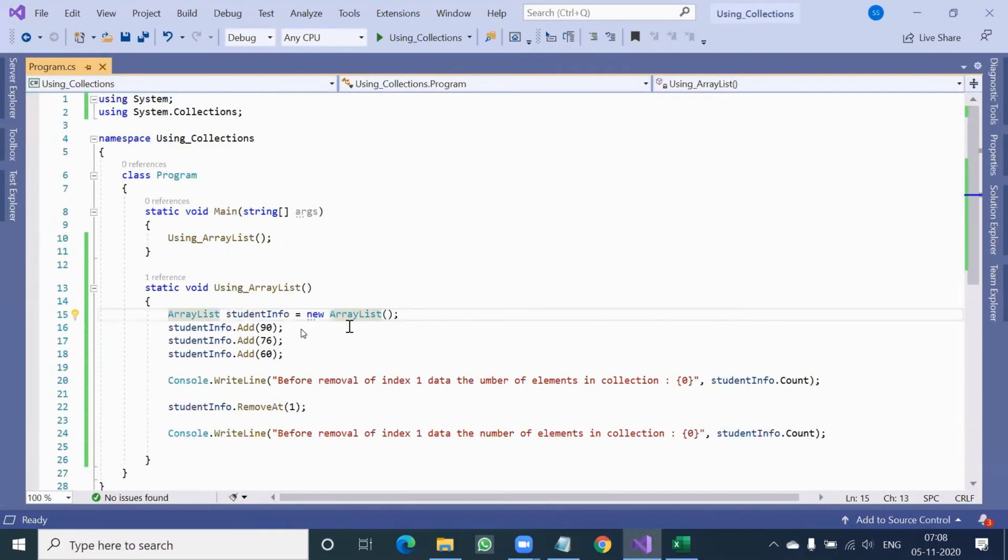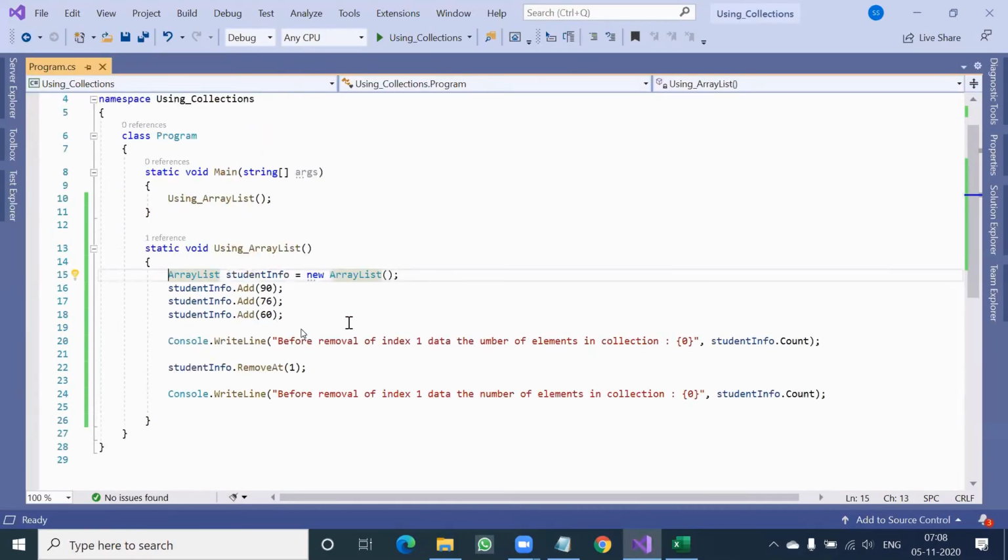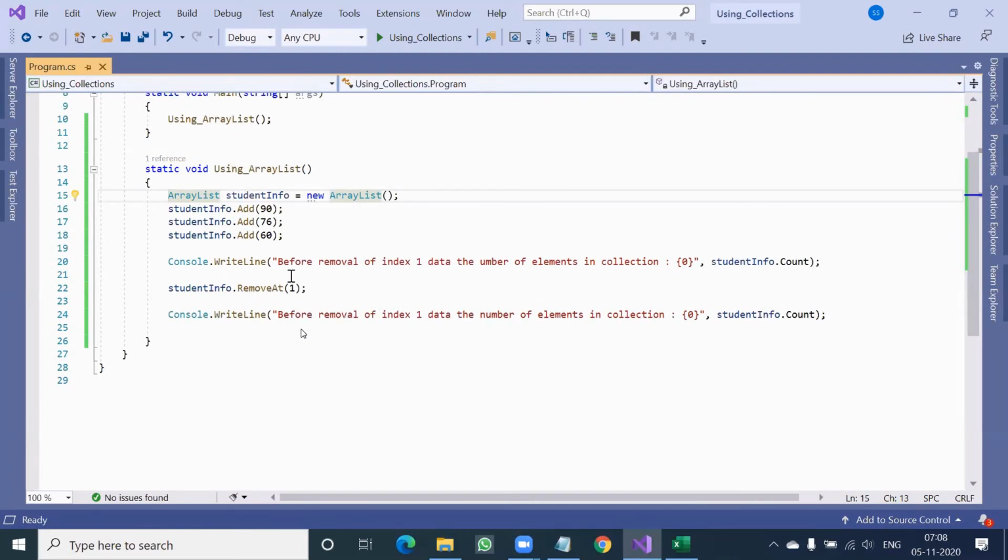So, if somebody says I want to display the remaining values at the end of the program, it is exactly like our array display with a foreach loop. You can give one heading first: remaining values in the array list are so and so.